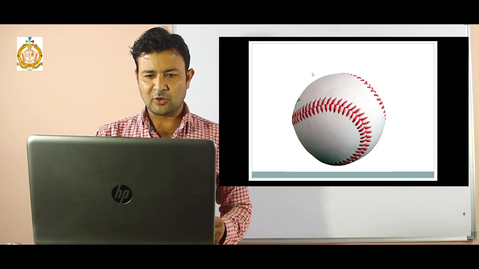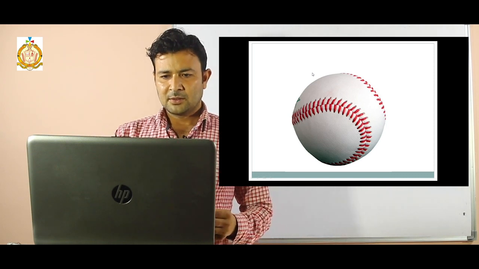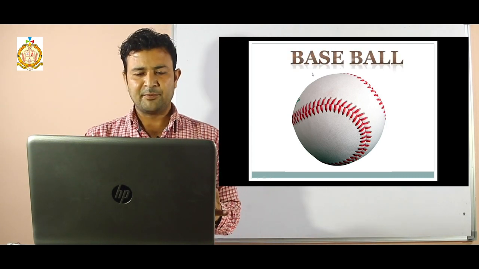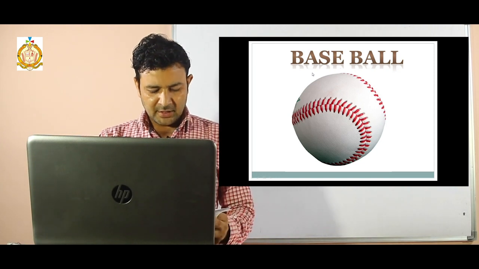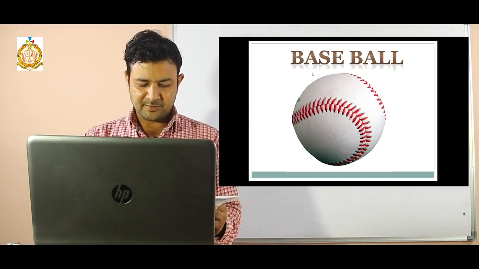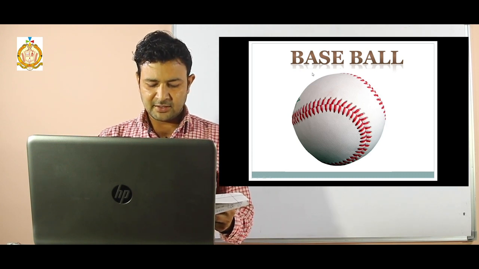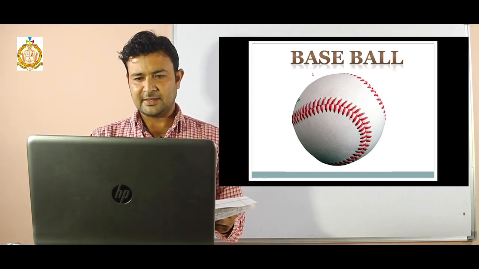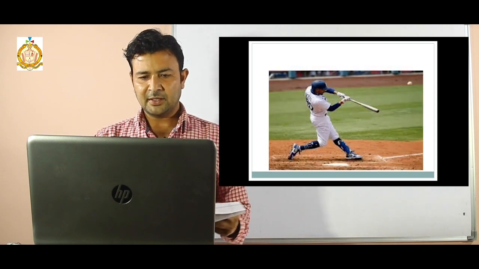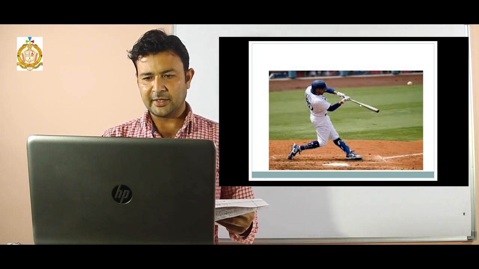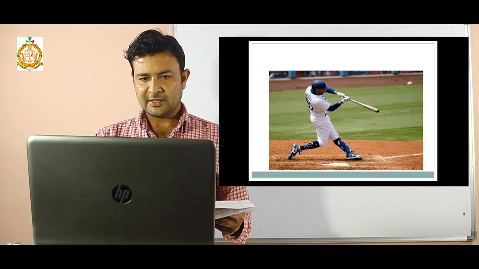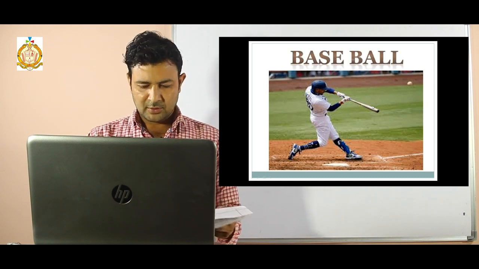Next you have to recognize this ball. What is the name of this ball? Give me the answer. The name of this ball is baseball. This ball is big in shape. It is made of rubber. It is hit with a wooden stick which is thin in size. See in the PPT, the player is hitting the ball and the name of this game is baseball.